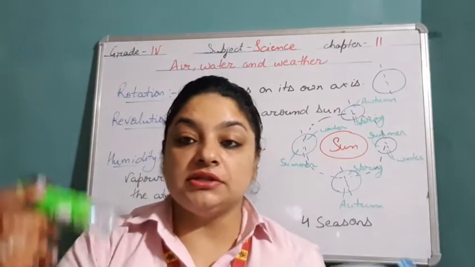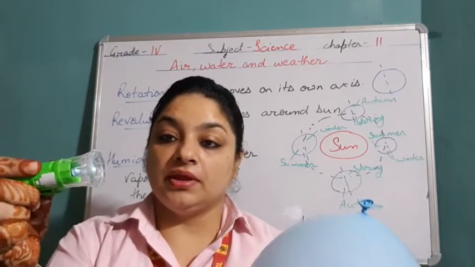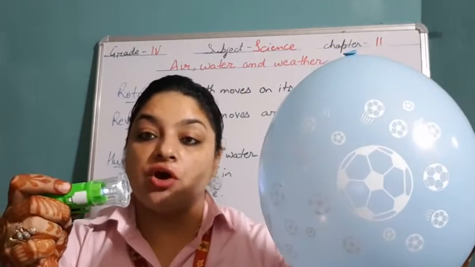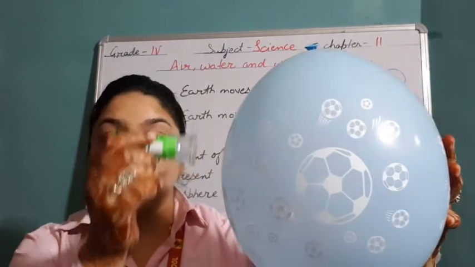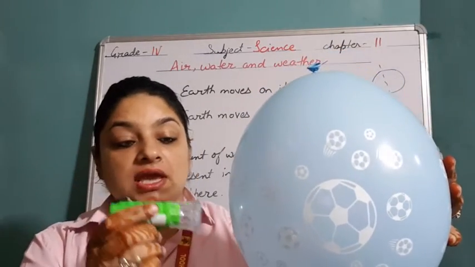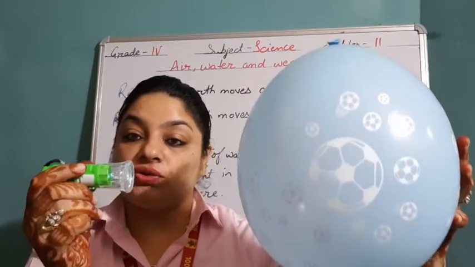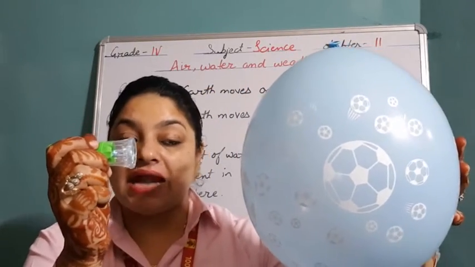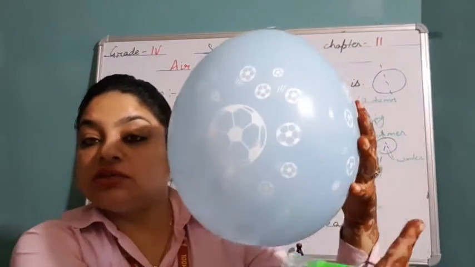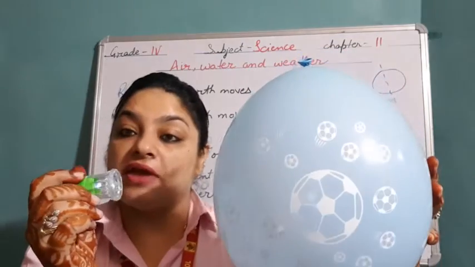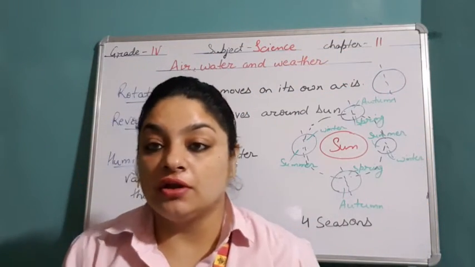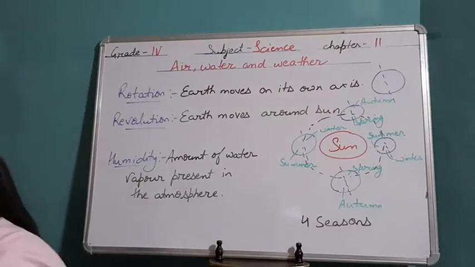Now for example, this is sun and this one is earth. So the portion of the earth, the countries which are on this half, they are facing the sunlight. So the countries on this half of the earth will be having day, and at that time the countries on this other half will be having night. So due to rotation of the earth, we have day and night.